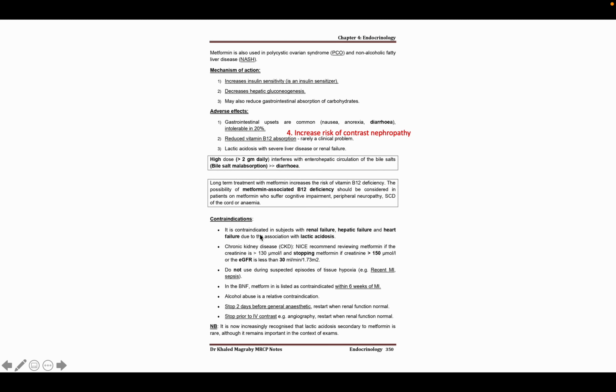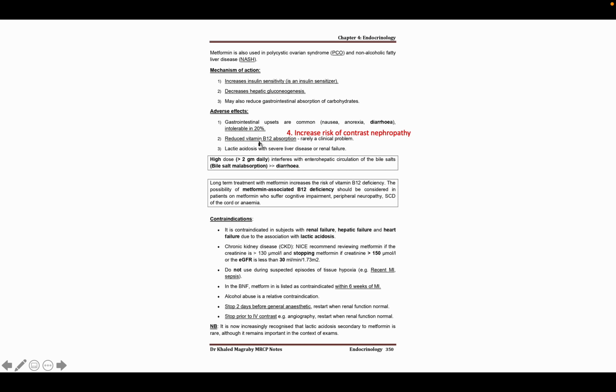But there are some adverse effects of this metformin, like very commonly GI upset, and also nausea, vomiting, diarrhea, intolerability in 20% of patients. It is a very common complication of metformin. So what should we do in this situation? We should not stop this drug. Rather, we will prescribe this drug in a sustained form. In the sustained form, the drug will release very slowly, and usually these kinds of complications would not happen.